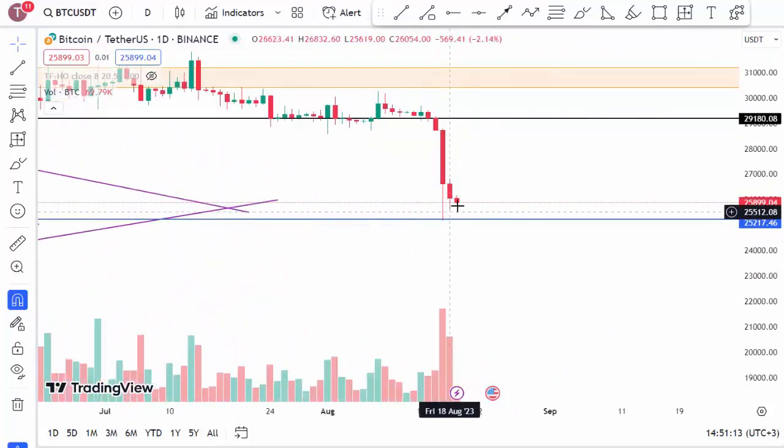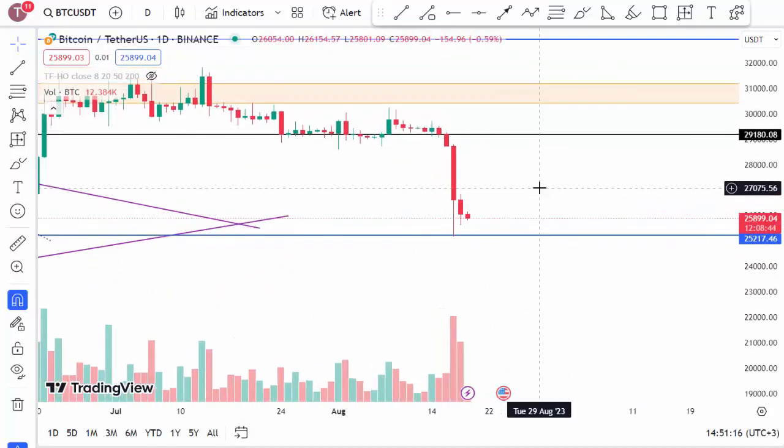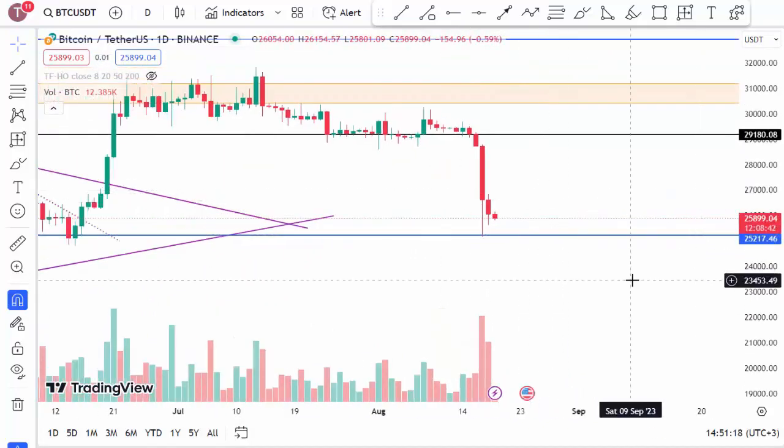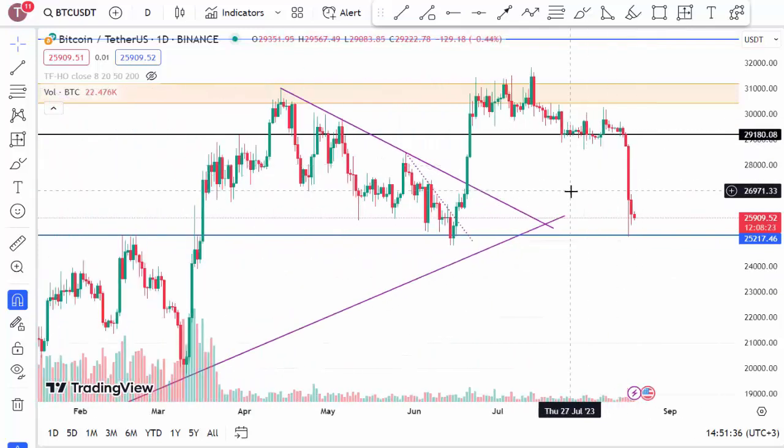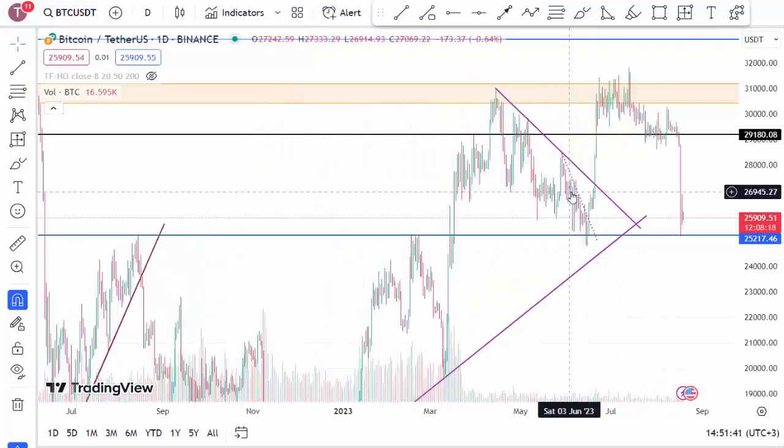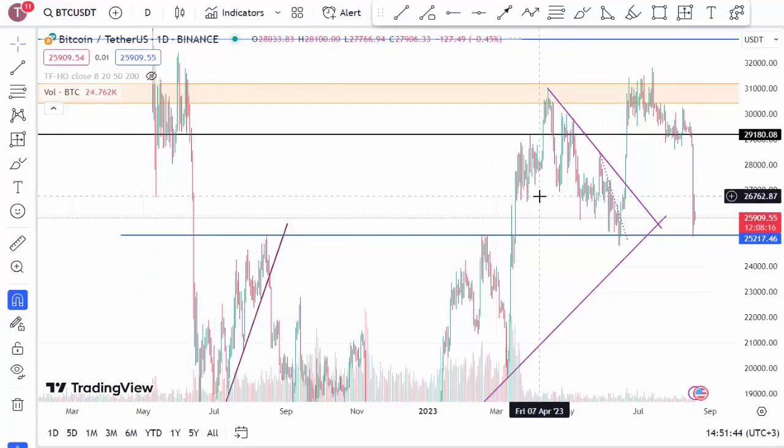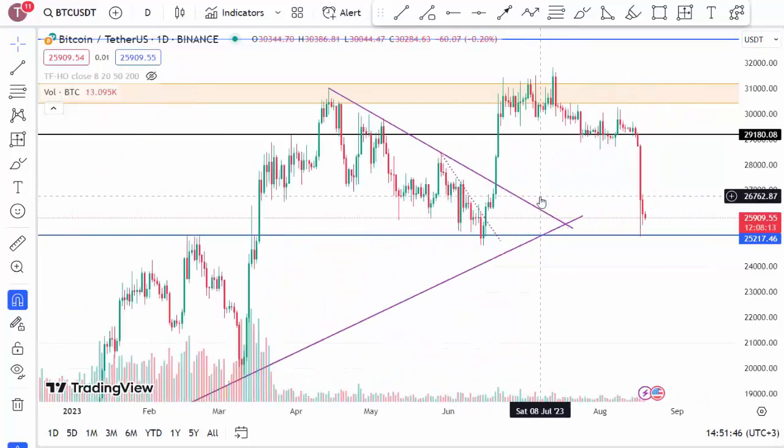$25,000 is indeed a strong level. This region, if not breached downward, can be seen right here. We can see that it immediately made a small upward movement like a pin. Of course, for the past 2 days, it has continued to decline. We would not like the $25,000 level to be breached downward. If this area is breached, it's likely that we will see even greater consequences. For this reason, my friends, the breach of this region would not be positive for us.